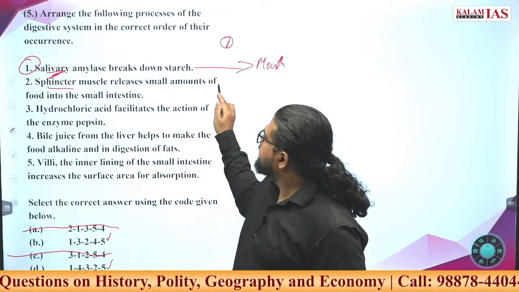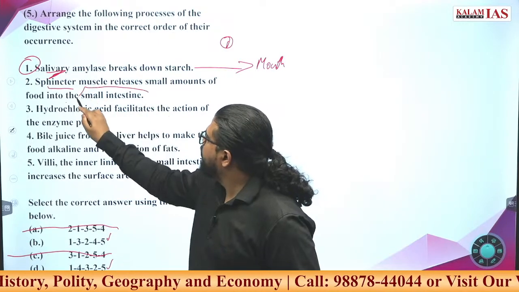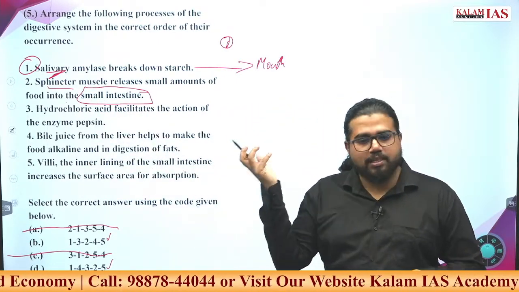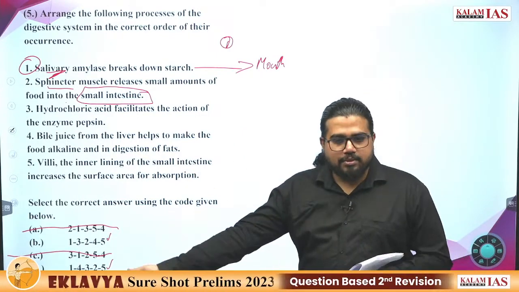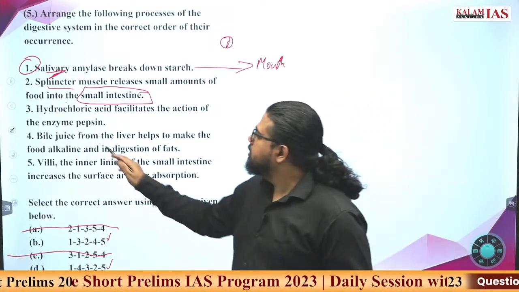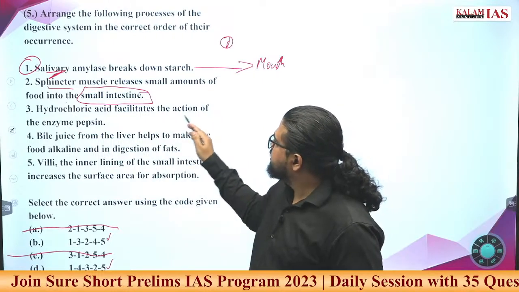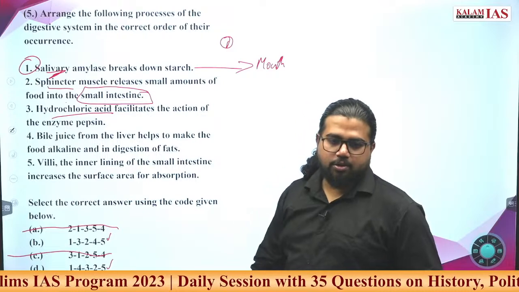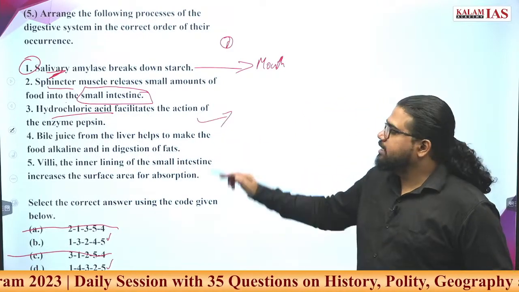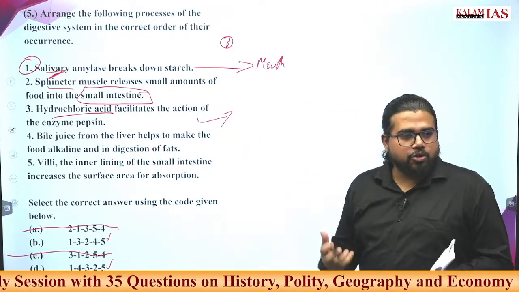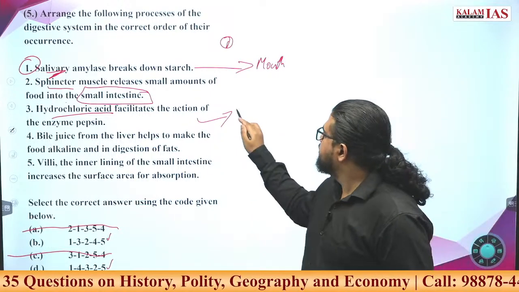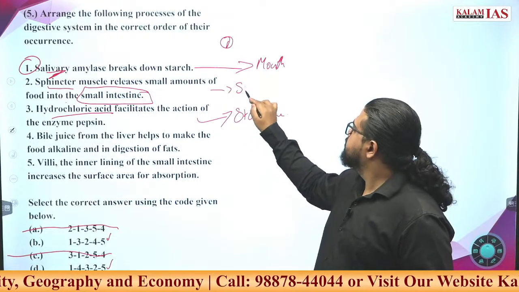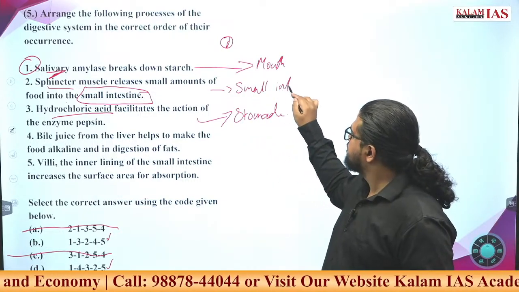Let's read this. Sphincter muscle releases an amount of food into the small intestine. Okay, we know the small intestine is not something the food directly goes into. It comes at the later part of the digestive process. Hydrochloric acid facilitates the action of enzyme pepsin. Where exactly do you find hydrochloric acid? Acidity, all these issues are coming from stomach problems. Hydrochloric acid, you find it in the stomach, not the small intestine.